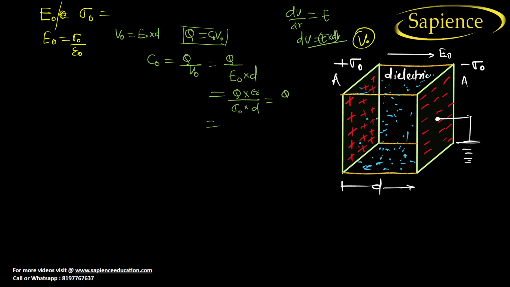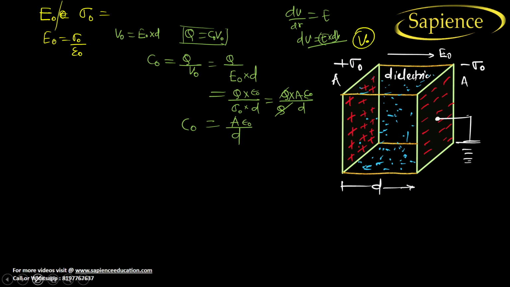So charge by area, sigma naught, is Q by A, and the electric field is Q into A into epsilon naught into D. So from here we can find the initial capacitance. Initial capacitance is how much? A into epsilon naught divided by D.